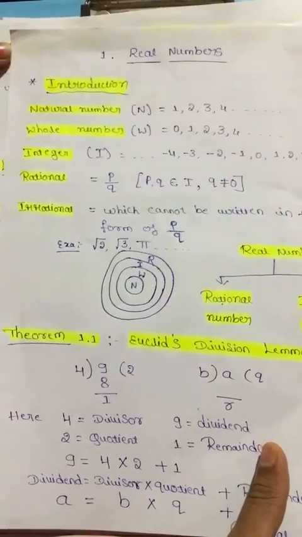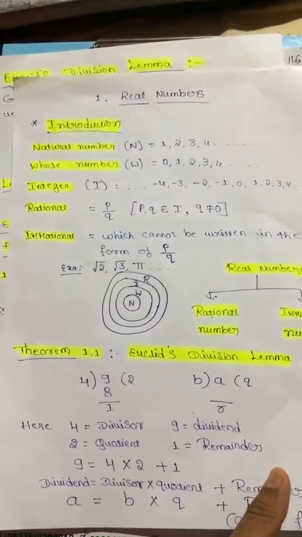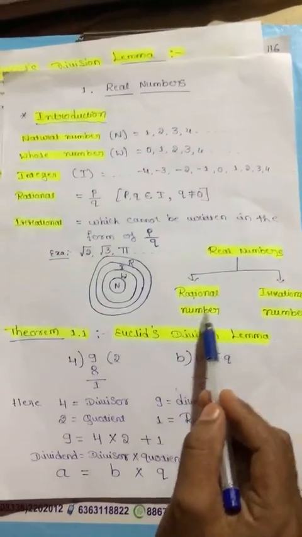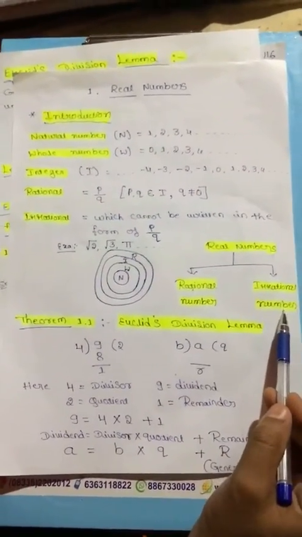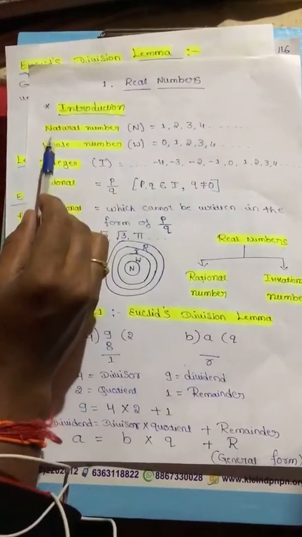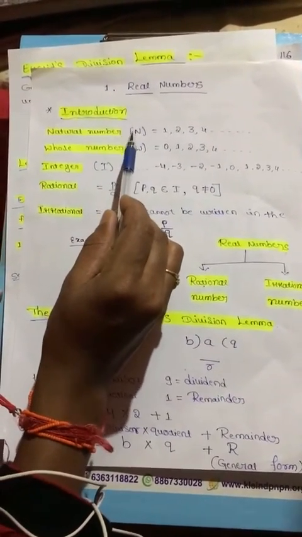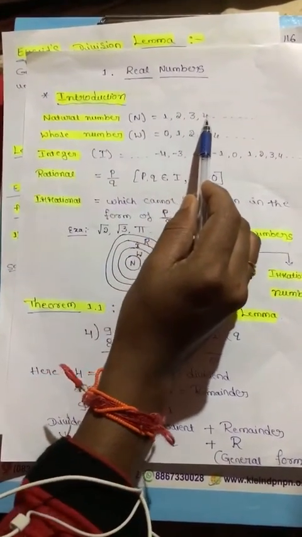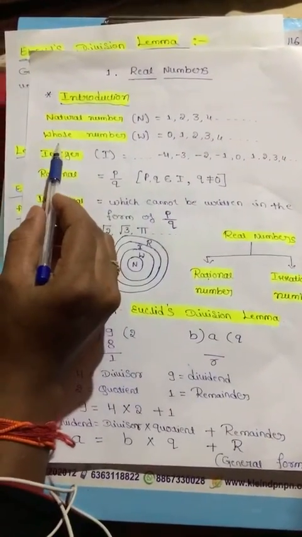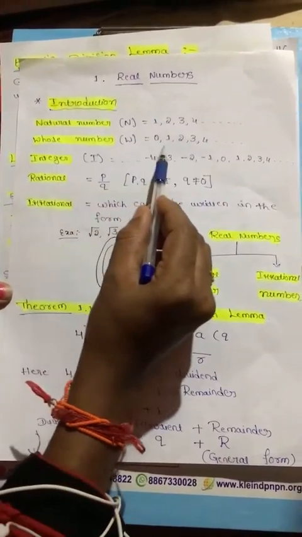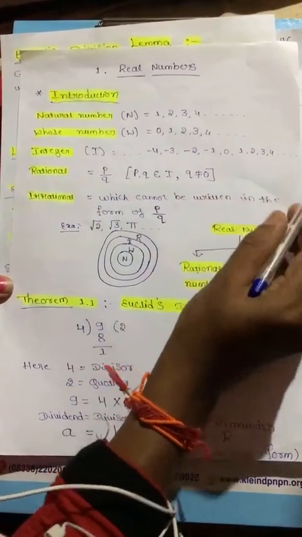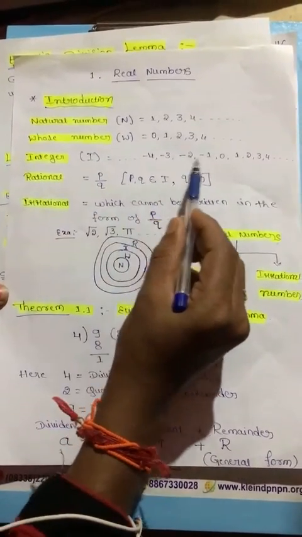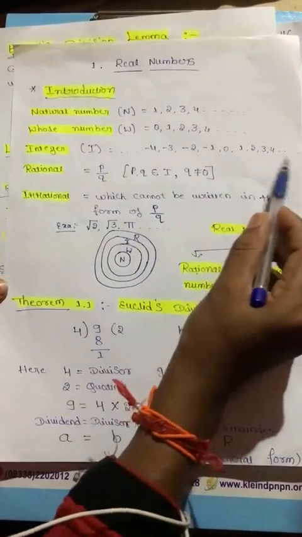Introduction to real numbers. Real numbers include two parts: rational numbers and irrational numbers. Here, rational numbers include natural numbers. You already know from the previous class that natural numbers start from 1, 2, 3, 4, etc. Next, whole numbers start from 0, 1, 2, 3, 4, etc. Integers include both positive and negative values.